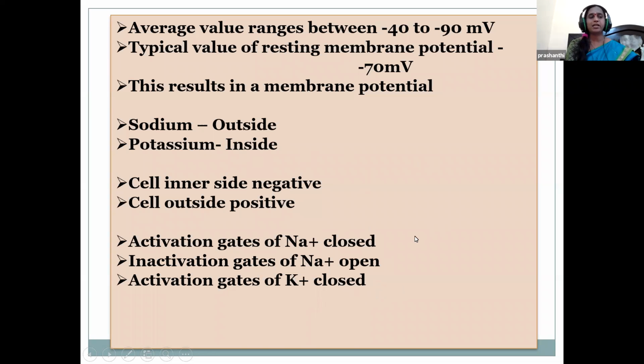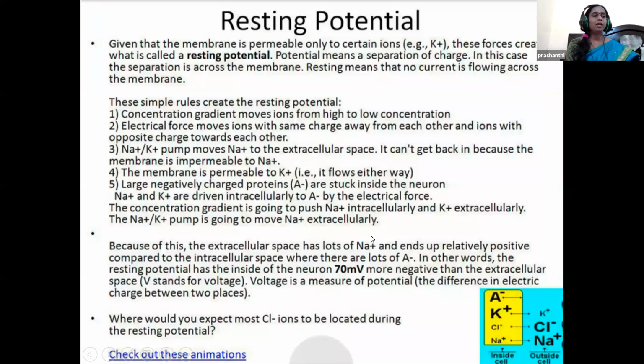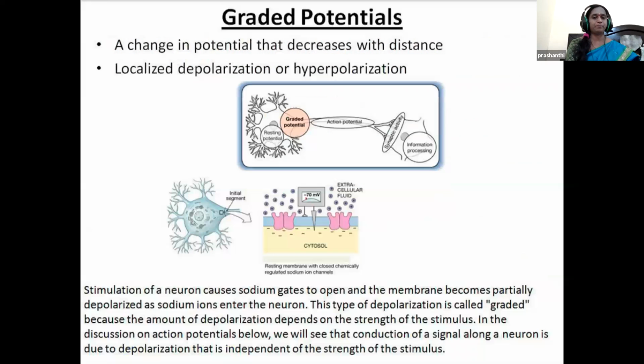Whereas the activation gates of sodium are closed and the inactivation gates of sodium are open. At the resting state, children, negatively charged proteins are stuck inside the neuron. This contributes to the more negative charge in the cytoplasm.